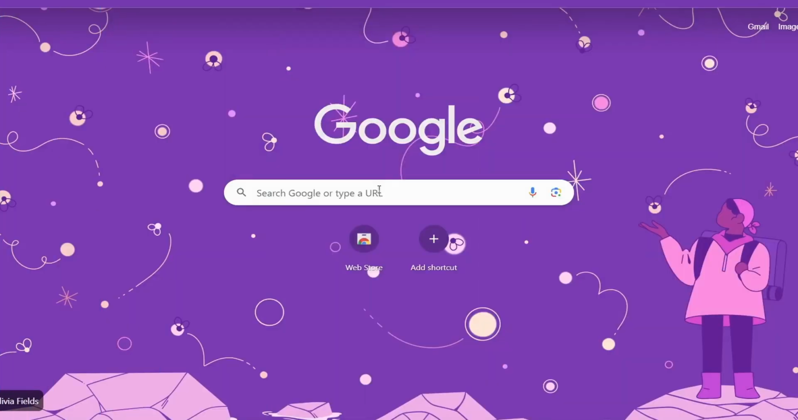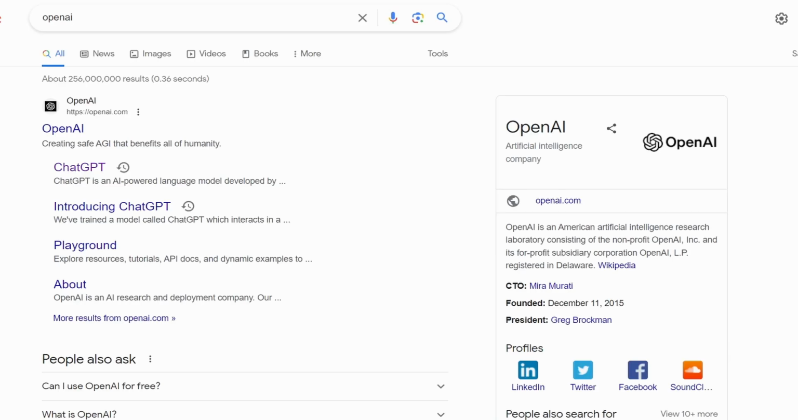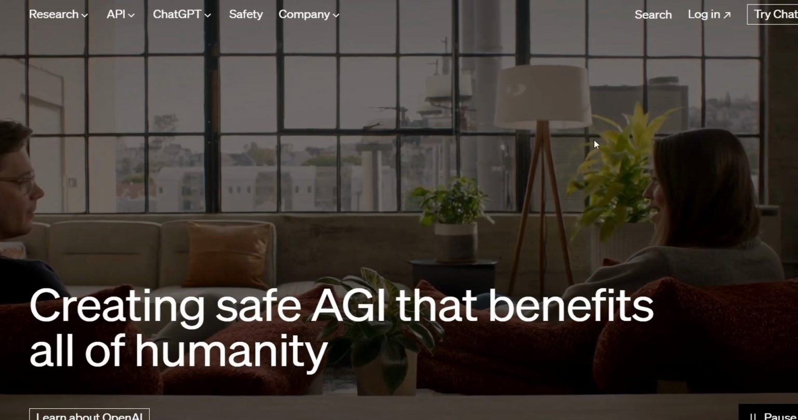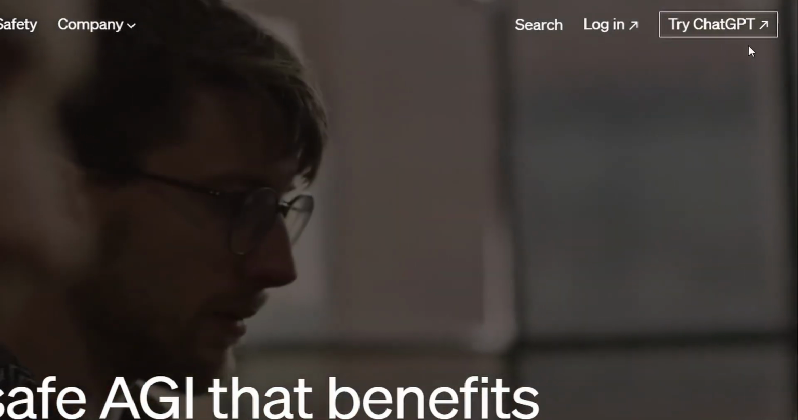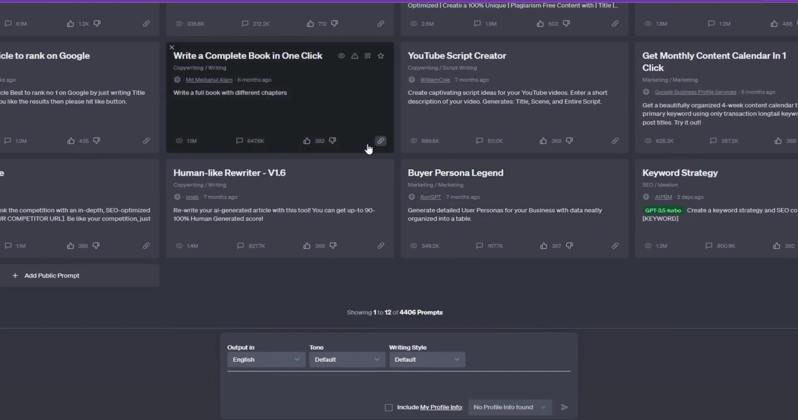To get started, visit google.com and type in OpenAI, the platform that hosts ChatGPT. Click on the link, which should already be highlighted in purple if you've visited before. Once you're on the OpenAI page, select Try ChatGPT. This is the free version. But if you don't have an account yet, go ahead and create one.